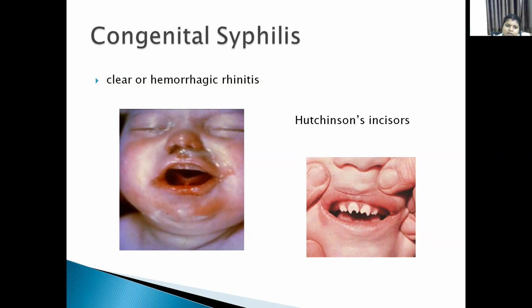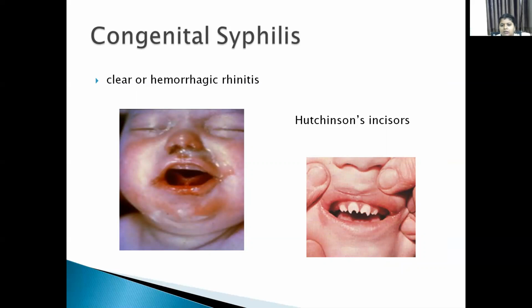In congenital syphilis, manifestation is usually seen after 4 months of gestation. It may present as eye lesions, nose lesions, or ear lesions. Another important characteristic feature is the presence of notched teeth. These are nothing but Hutchinson's incisors.